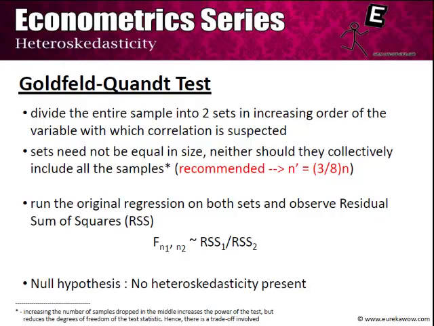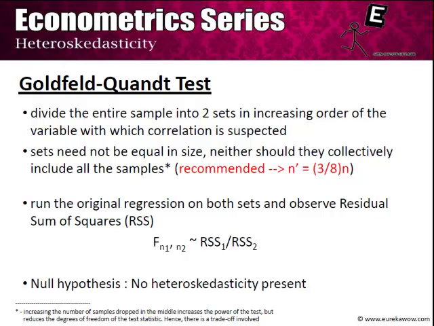In fact, if we increase the number of samples that we have dropped in the middle, it increases the power of the test. However, what Goldfeld and Quandt recommended was that we should take each of these samples to be equal to 3 by 8 of the total sample size. So if the total sample size is 1000, then we should consider 375 samples at the beginning, 375 samples at the end, and we should drop all the samples in the middle.